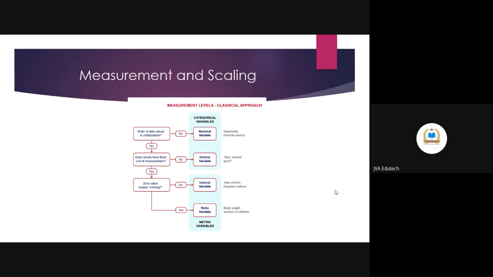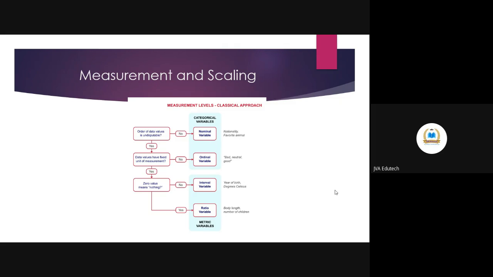If you are taking data on a nominal or an ordinal measurement, then that is a categorical measurement. And on a categorical measurement, we should never try to do any statistical calculation that computes the mean. The mean cannot be computed on nominal or ordinal variables or categorical variables.